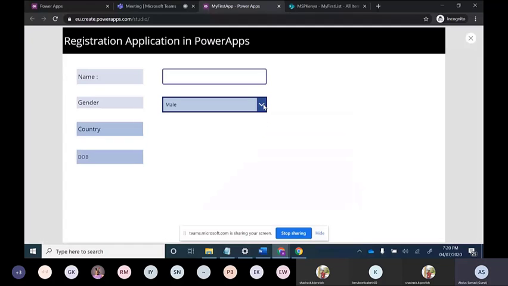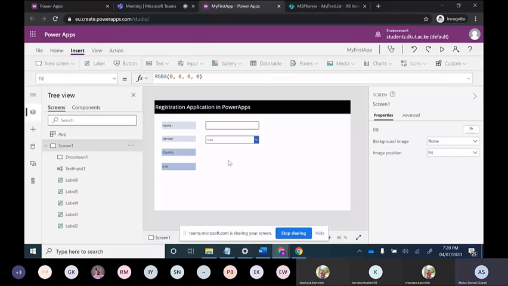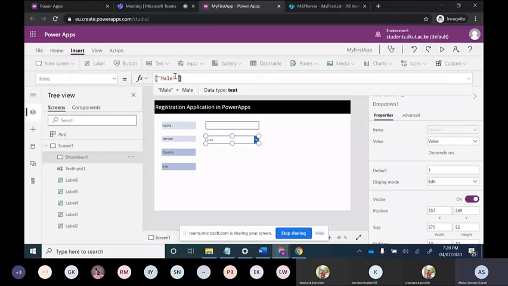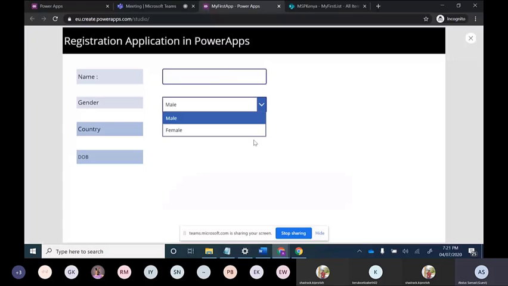So now I want one more option. Again, we will go to this. We will just put one comma and write female over there. Now we have two options, male and female. So we are over with our gender.